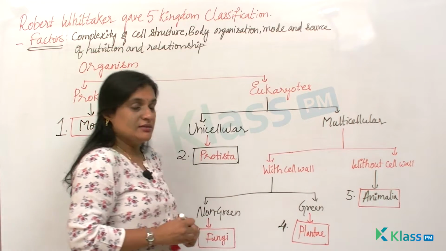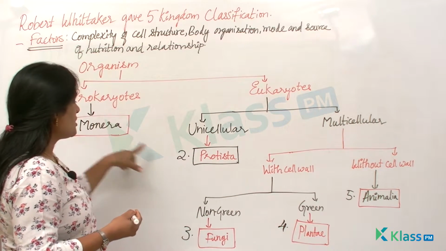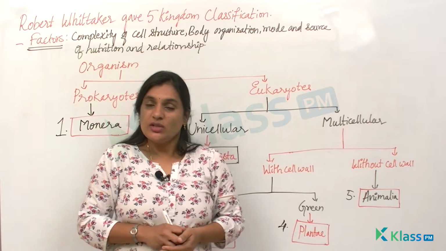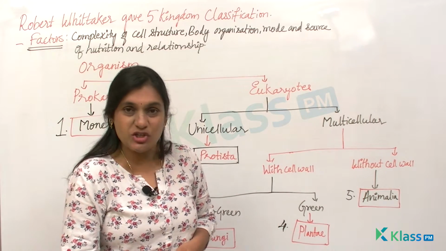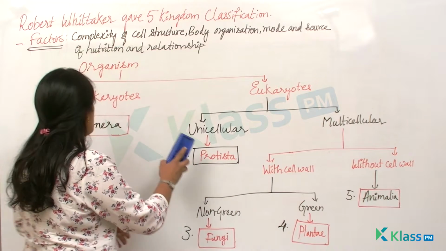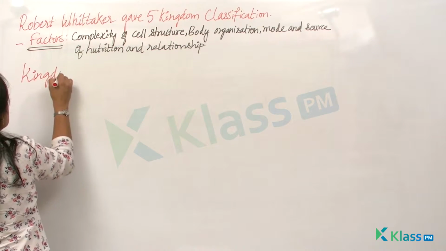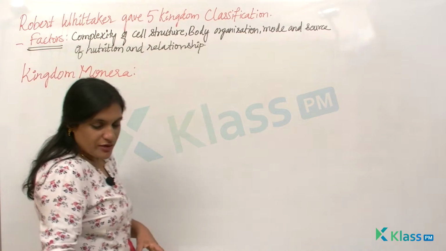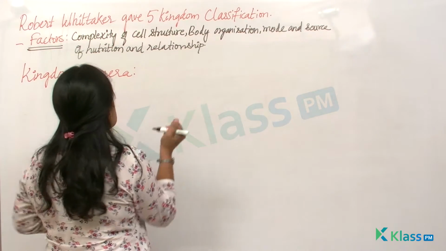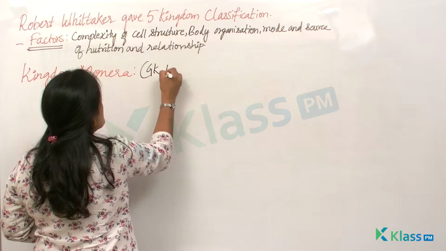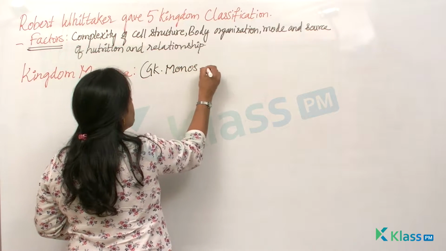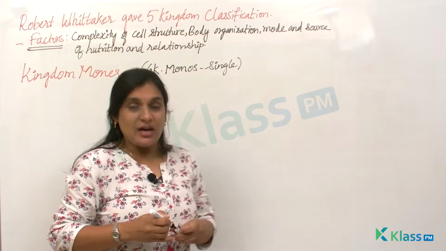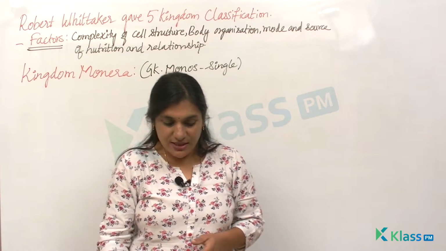So now let us learn. You can see 1 Monera, 2 Protista, 3 Fungi, 4 Plantae and 5 Animalia. Let us learn about these classifications in detail, and let us first begin with the first kingdom, Monera. When you talk about kingdom Monera, in Greek, monos means single. So that's the reason they are named Monera.